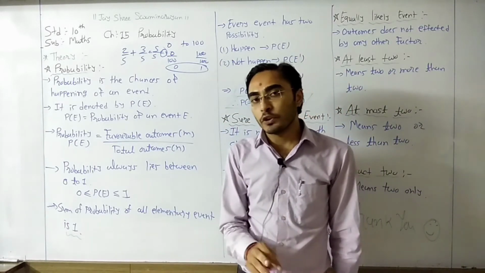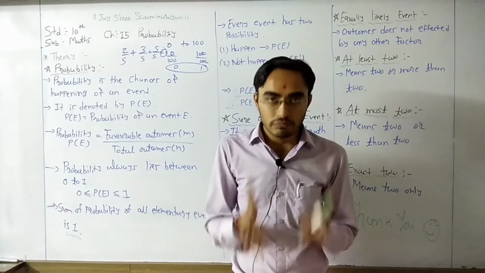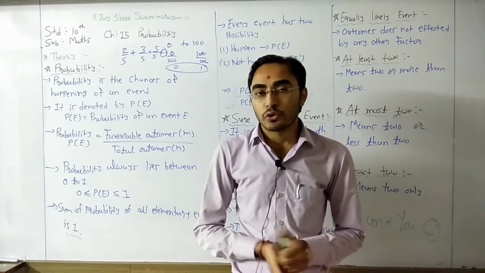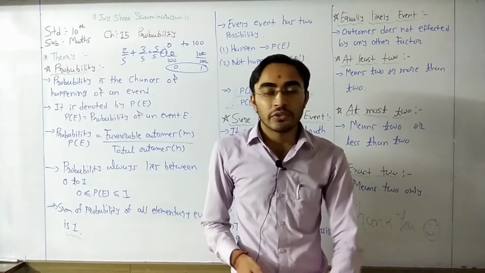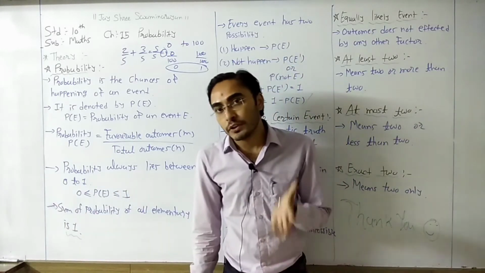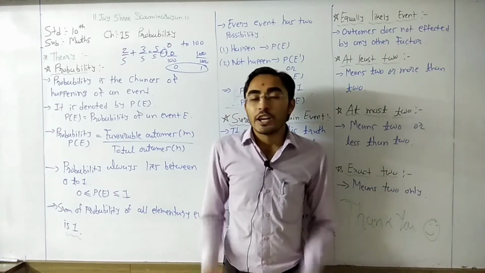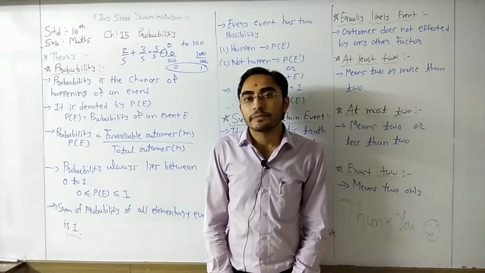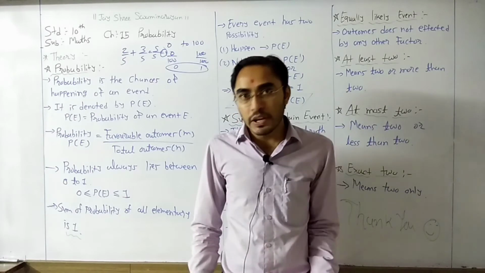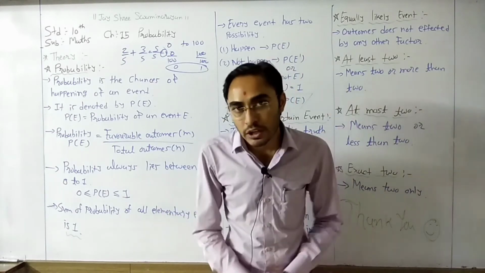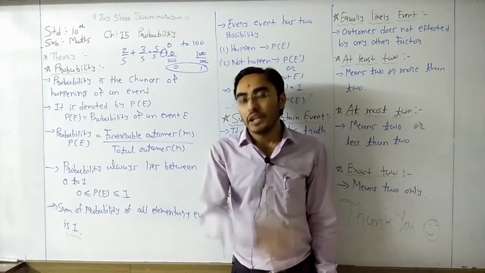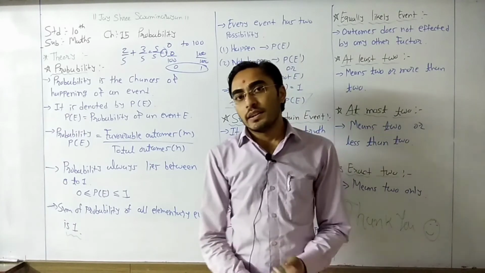If we take the example of a dice, if we throw one dice, total 6 possibilities are there, because on a dice how many numbers are there? 1, 2, 3, 4, 5, 6. If we throw one dice, then total 6 possibilities are there. So the sum of all those 6 possibilities is equal to 1. That means whatever event we have, whatever number of total outcomes we have, the sum of all the possibilities of that event is equal to 1.